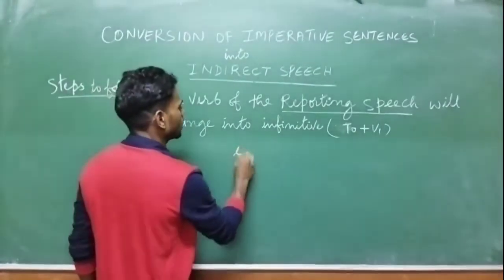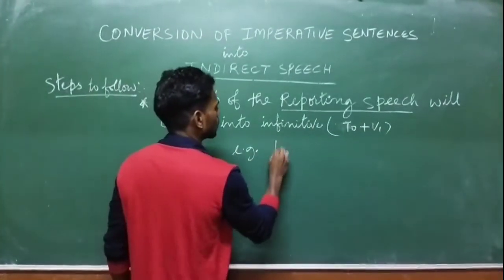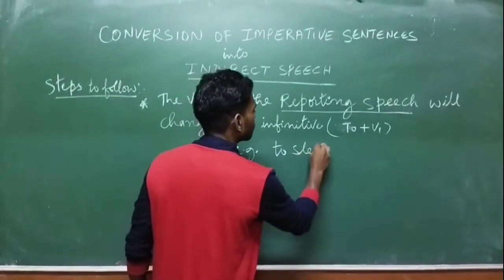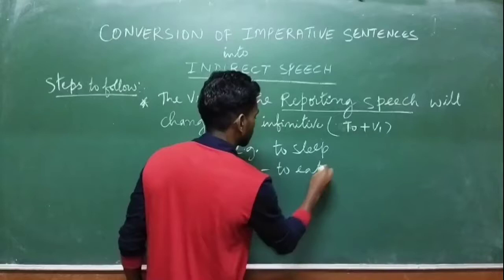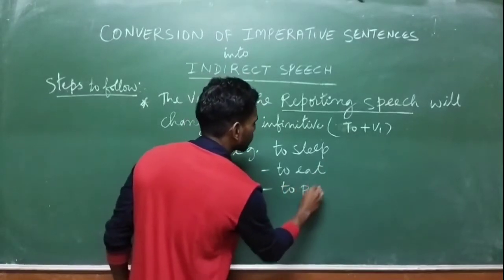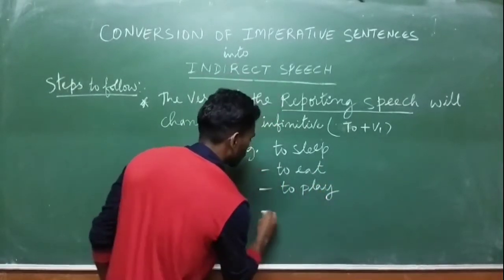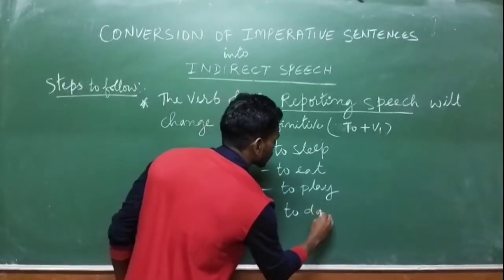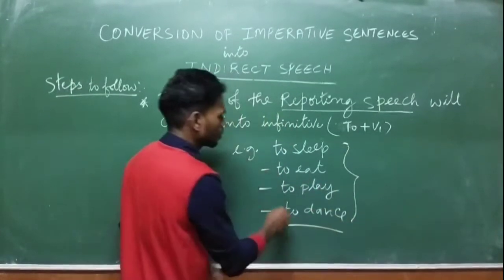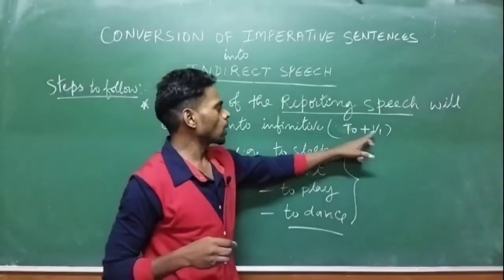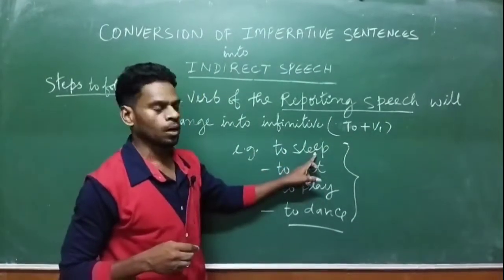For example, let us say to sleep, to eat, to play, to dance. So these verbs are known as to plus V1.